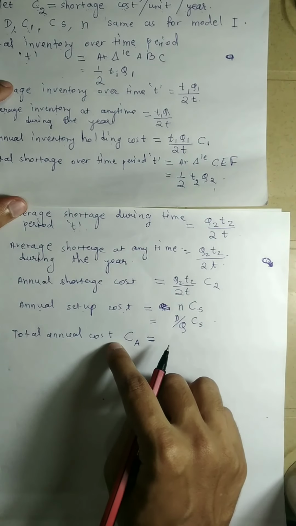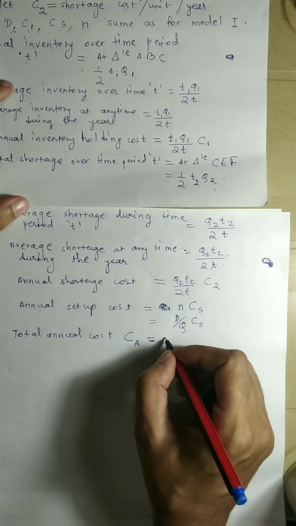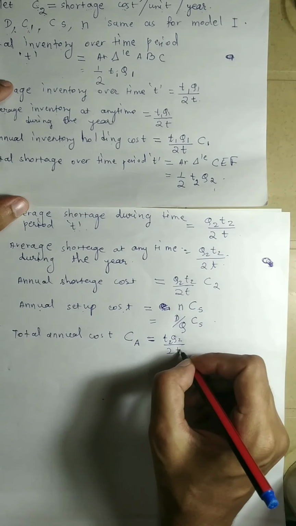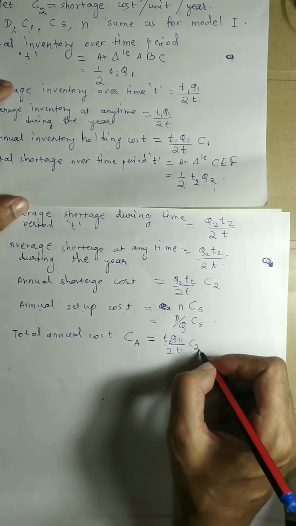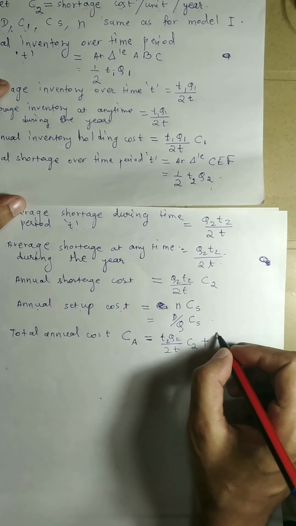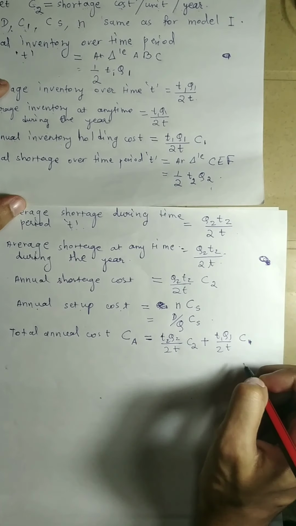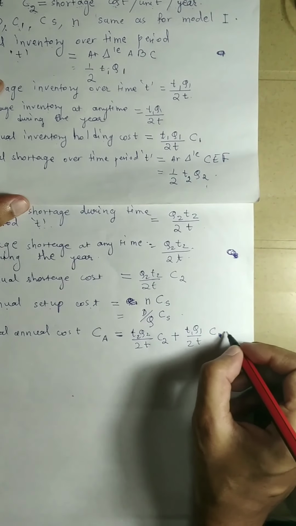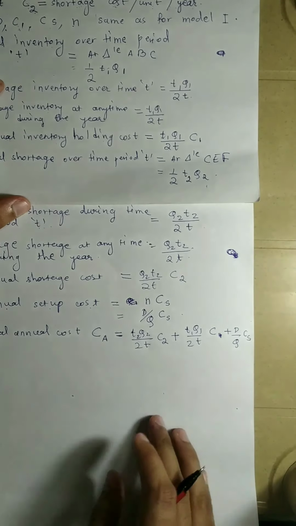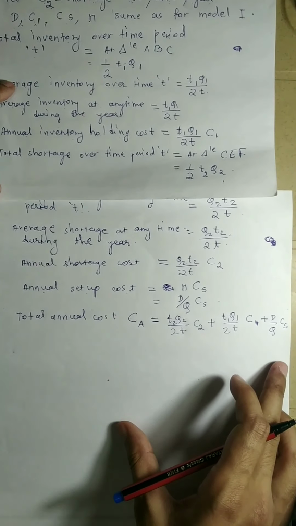First we add the shortage cost, which is equal to T2 Q2 by 2T into C2. Then we add the holding cost, which is T1 Q1 by 2T into C1, and then we also add the setup cost, which is D by Q into CS. So this becomes our total annual cost.